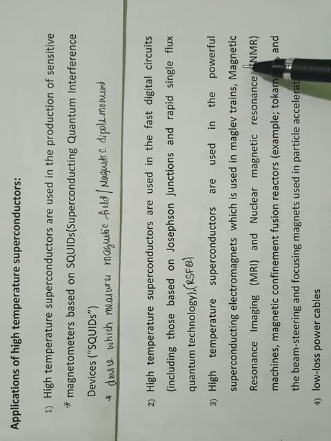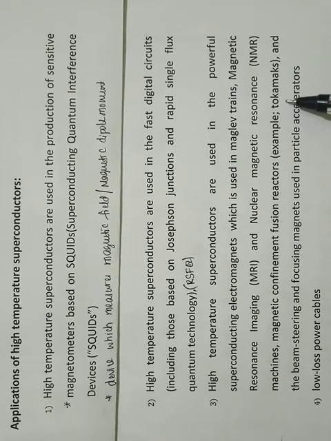Next is magnetic resonance imaging, that is MRI, and nuclear magnetic resonance, NMR, machines. These MRI and NMR machines use powerful superconducting electromagnets. Then the magnetic confinement fusion reactors, for example the tokamaks.